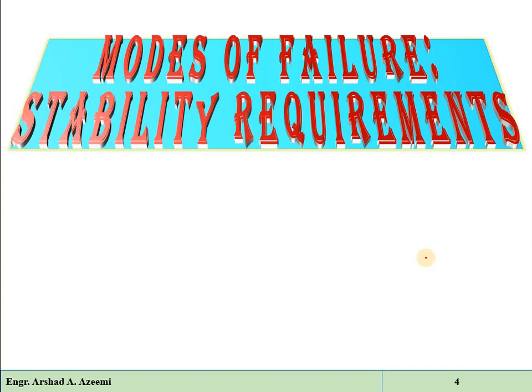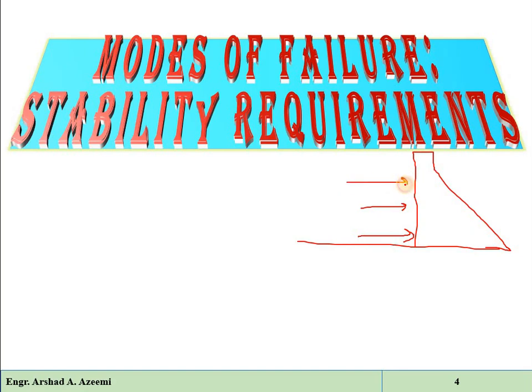Now remember, for example, if this is the foundation and here we construct a dam structure, we know that there will be silt pressure, water pressure, earthquake pressure, wave pressure, wind pressure, uplift pressure, there may be tailwater pressure, and there will be the weight of the structure.